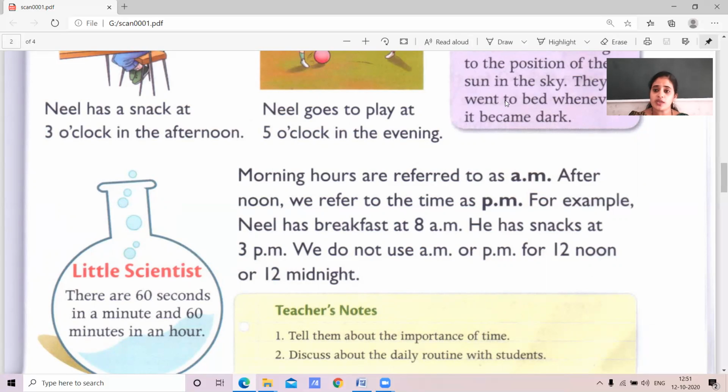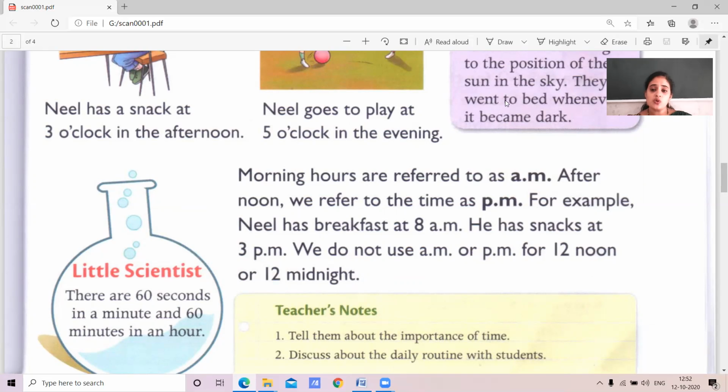And he will go to school at 9 a.m. He will have his snacks at 3 p.m. That is afternoon. Afterwards we tell the p.m. For 12 noon or 12 midnight, is it? We do not use AM or PM for 12 noon and 12 midnight, children. Afterwards, we will use AM as well as PM.